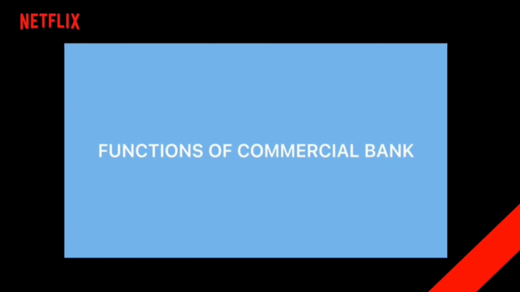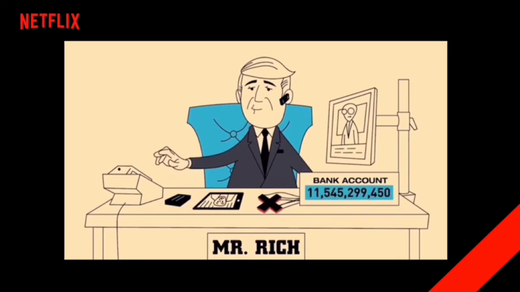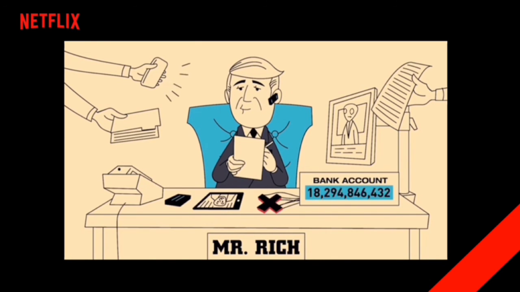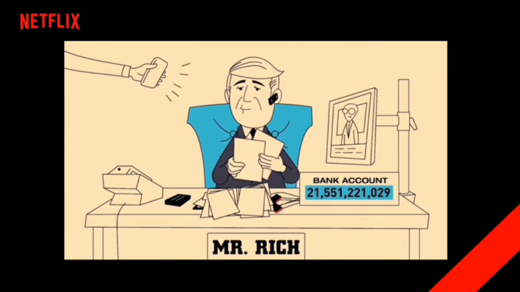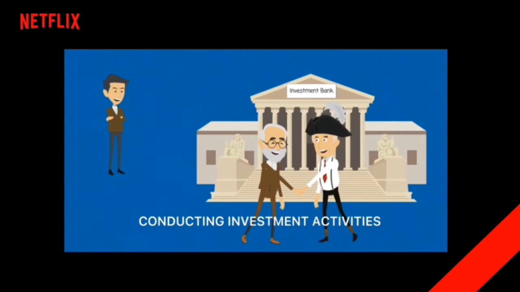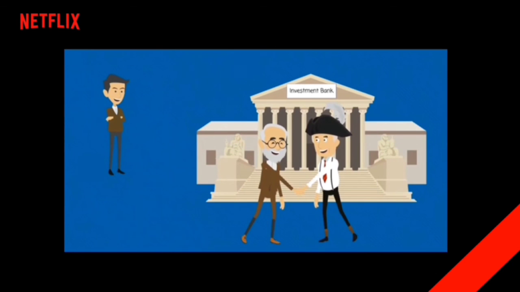Now, let's move on to the functions of commercial banks. One of the functions is to accept deposits. There are three types of deposits that are accepted by commercial banks, which are fixed, current and savings deposits. The next function is to make and receive payments. These are the common facilities that are provided by commercial banks. Last but not least is conducting investment activities. This assists investors to convert foreign currency and revenue received from foreign investment into local currency.